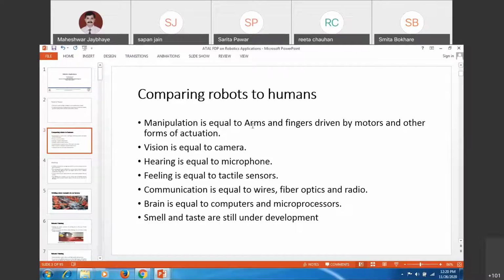Like our arms and fingers driven by muscles, a similar kind of structure is there, driven by motors. Vision system we are incorporating by putting cameras on the robot system, like our eyes. Hearing is equal to microphone, so you will be incorporating different sensory devices, microphones, so as to get sound.